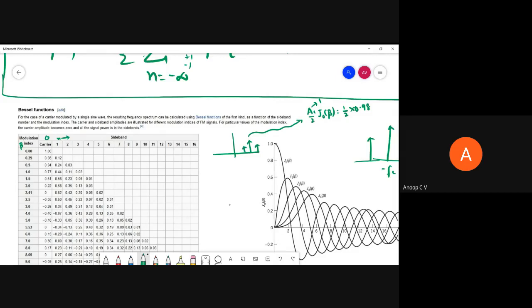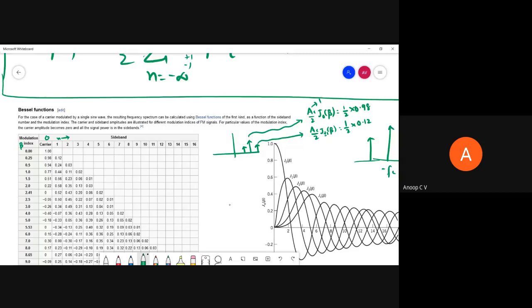The first upper sideband and lower sideband will have the same magnitude. These amplitudes will be equal to Ac by 2 J plus or minus 1 of beta, that will be equal to half times 0.12. This will be the magnitude.